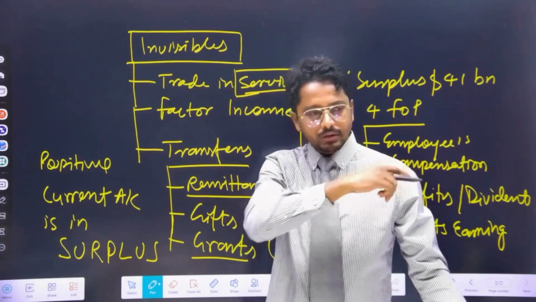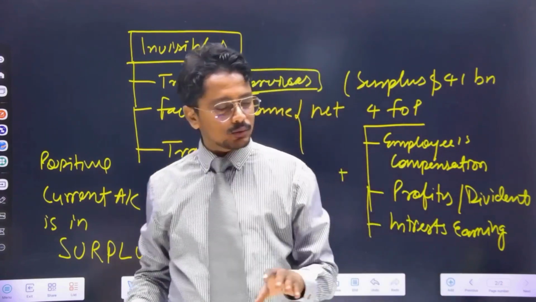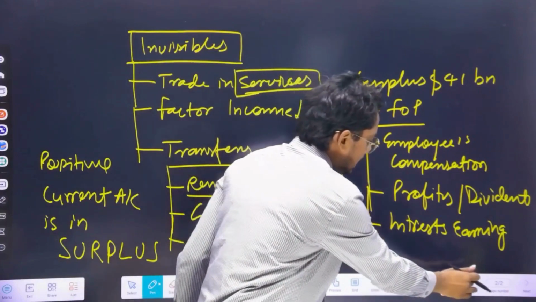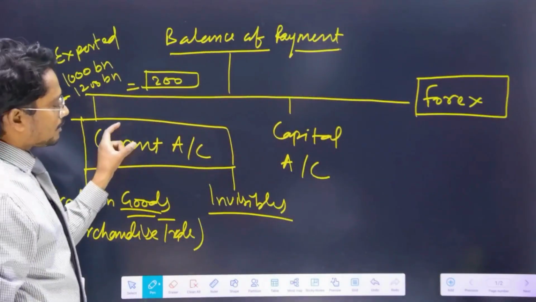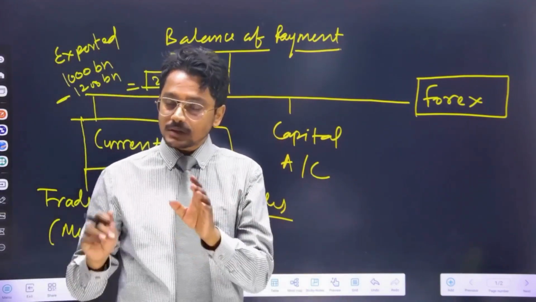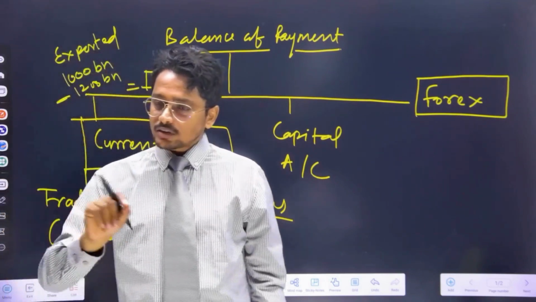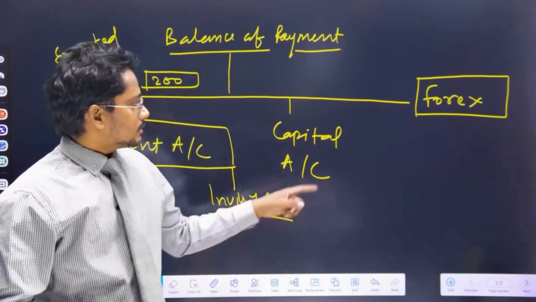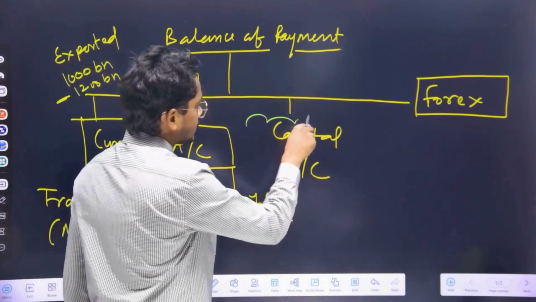We will cover FDI, FII, everything is part of that balance of payment, so no need to worry about that. Up until here, we have understood what is current account and how our current account is either in form of surplus or in deficit. Please remember this part, because these surplus and deficit will be calculated later. Now, what is capital account? Now we will cover this part.